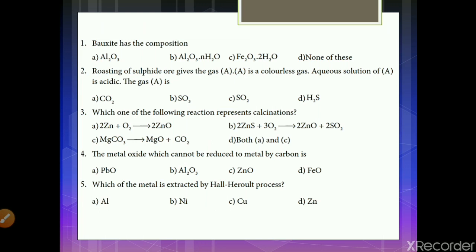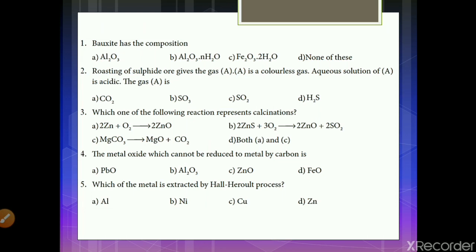And then the next question, which of the metals is extracted by the Hall-Héroult process? As we have learnt earlier, the Hall-Héroult process deals only with aluminium, and the options are A, Al; B, Ni; C, Cu; and D, Zn. So Al is the answer.